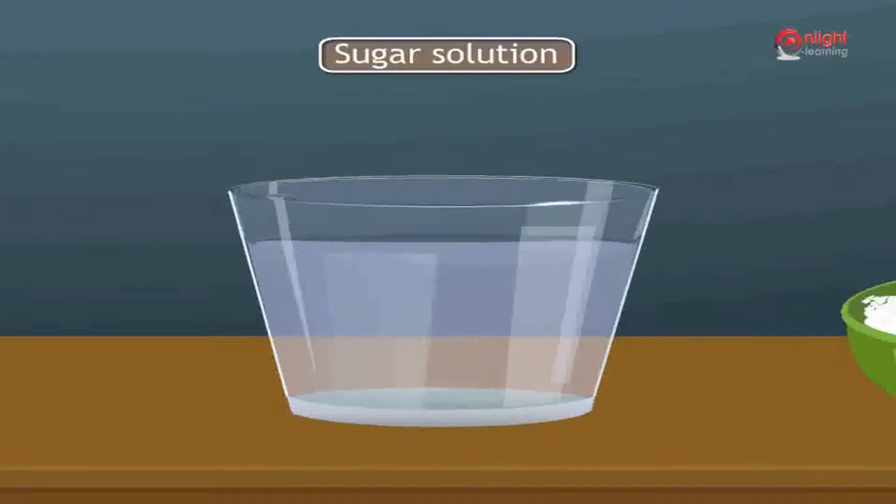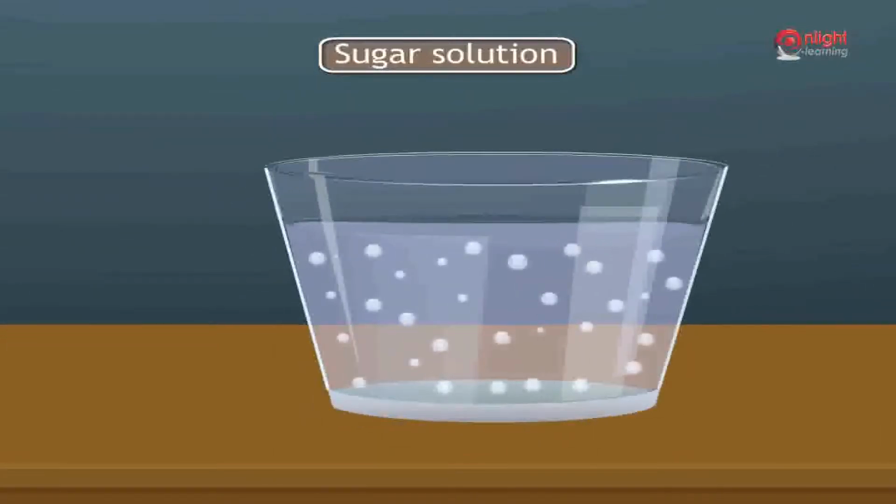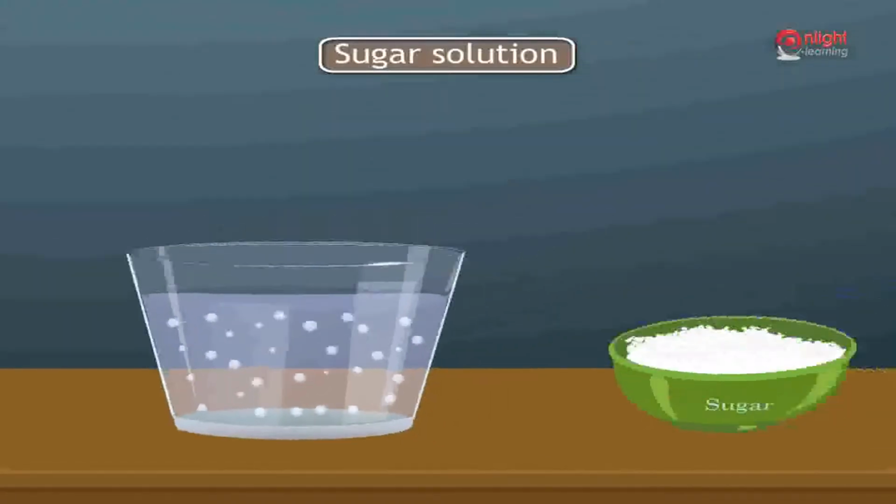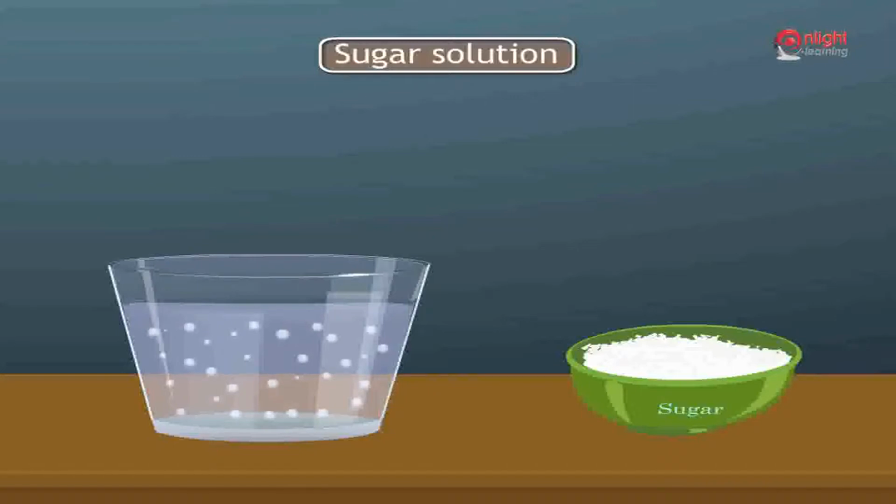You know that in a liquid, the molecules are not very closely packed. There are therefore spaces between the molecules. Of course, you cannot see the spaces because they are very small. When sugar dissolves in water, its molecules get into the tiny spaces between the molecules of water.